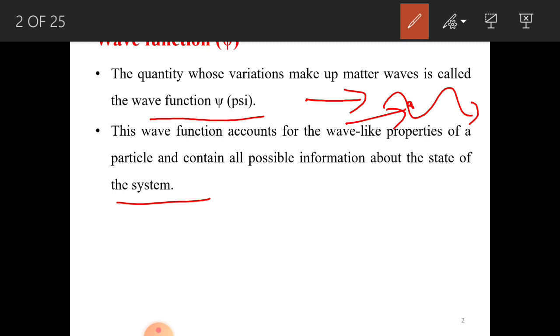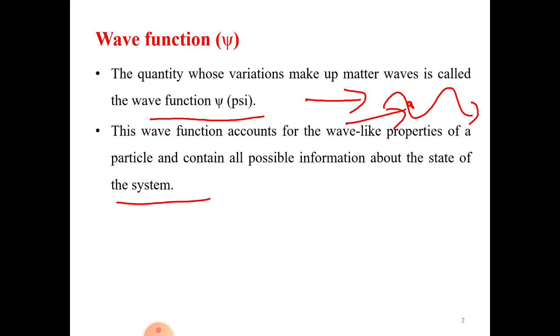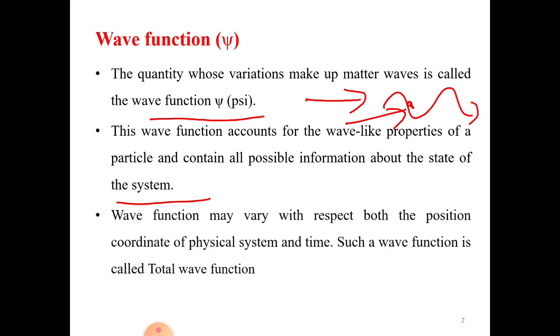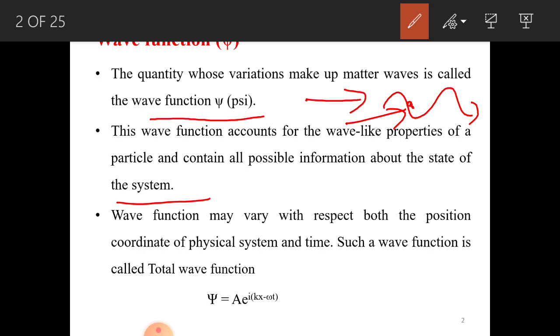So it contains all the possible information about the state of the system. For example, after some time t, say 10 seconds, where is the particle? We can find the particle at one particular instant of time. Like that, it contains all the information about the state. The wave function may vary with respect to the position coordinate of the physical system and time. Such a wave function, as I told, is called as total wave function, and generally it is represented by capital Greek letter xi.